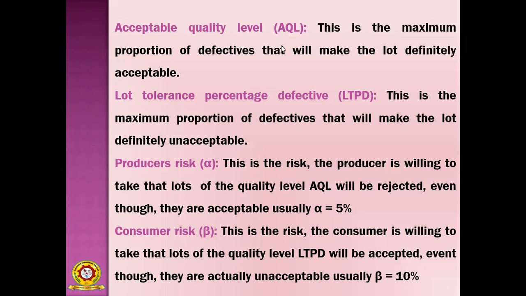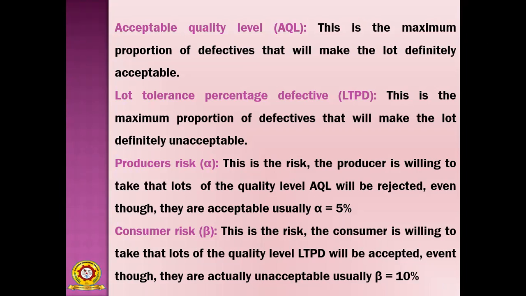Already there is a 10% standard, and the producer also accepts an additional 5% defective percentage, so the total is 15%.